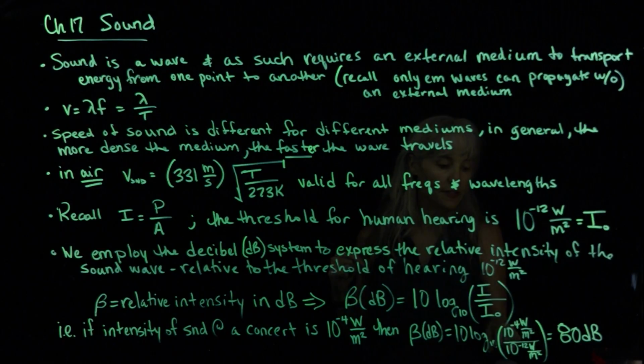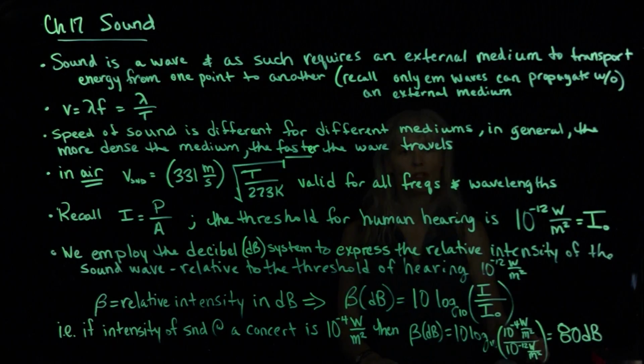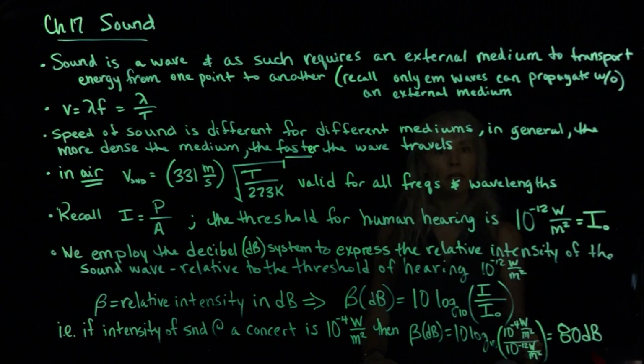In the parentheses here, we're going to have 10 to the 8th. When we take log base 10 of 10 to the 8th, we get 8. 8 times 10 gives us 80. So the concert then, we would be able to relay as a loudness to one another as an 80 decibel level concert.